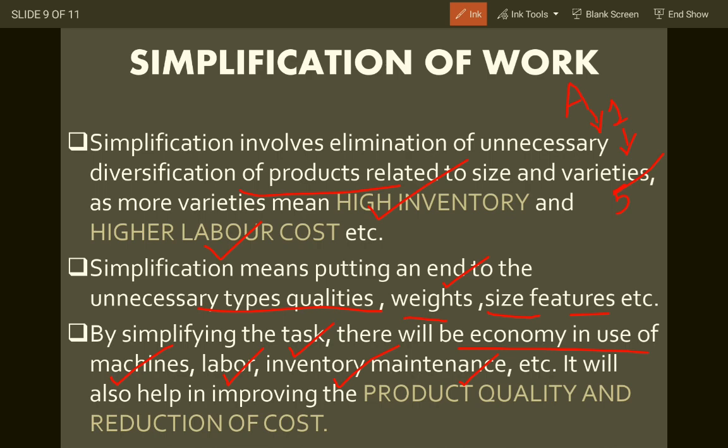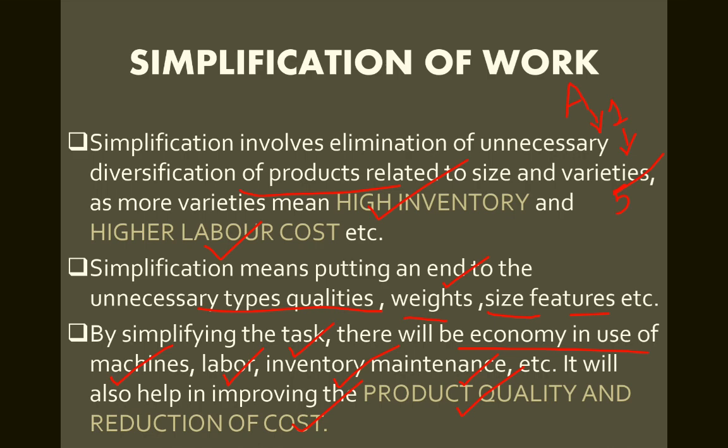So he said it's very important to simplify the task. If the company is dealing with just one soap, for example rose flavor, they will focus on one product line only. Everything will be simple, everything will be clear, there will be no extra cost related to labors, machineries, tools, equipments, and thus product quality will be enhanced and there will be a reduction in cost.